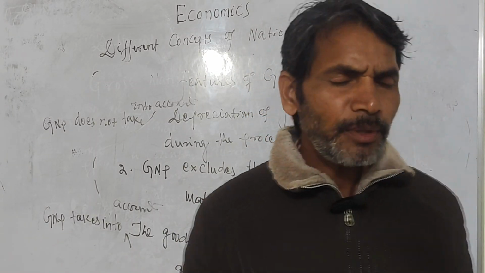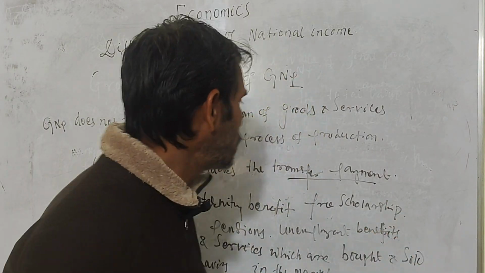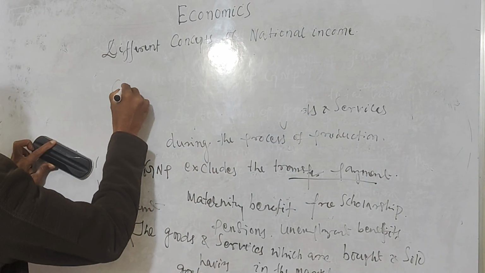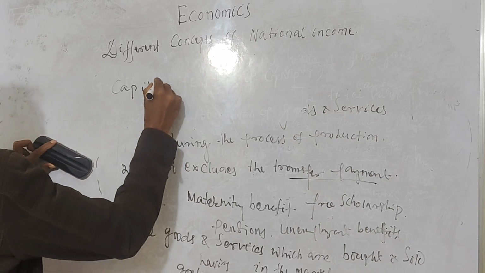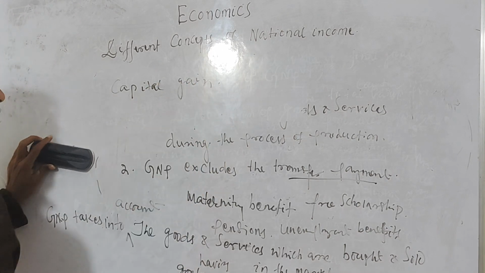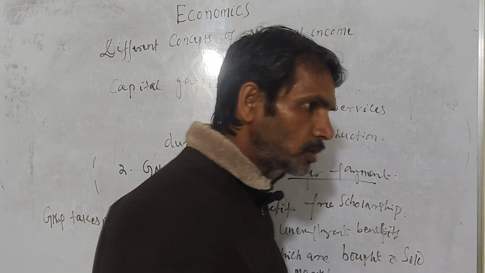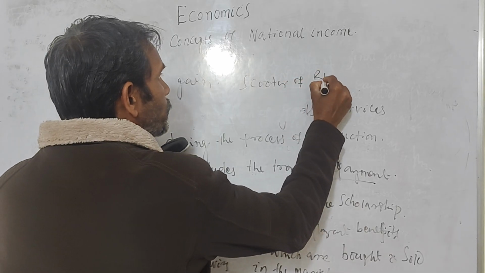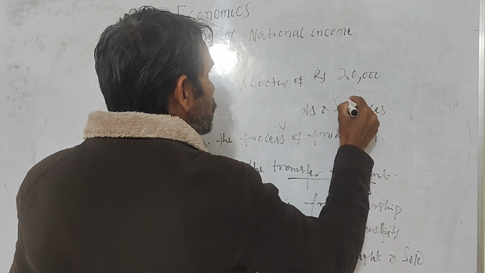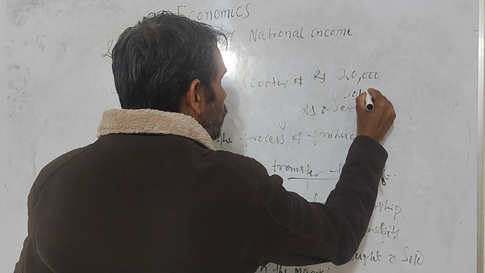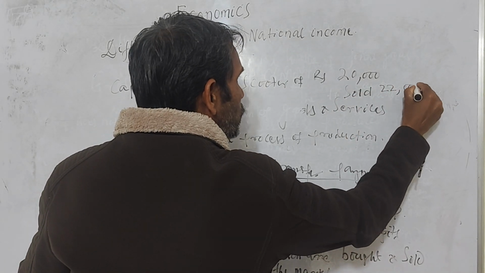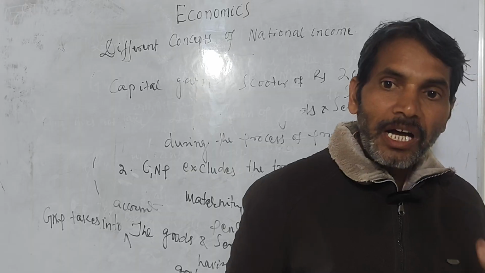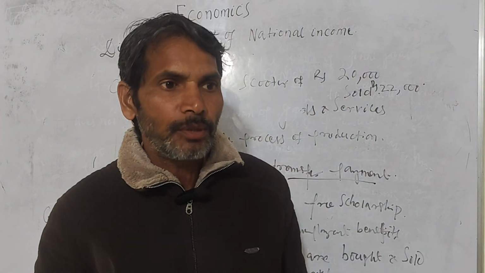Again, the GNP does not take into account the capital gains. Fourthly, another feature is capital gains. What is a capital gain? Suppose a scooter of rupees 20,000 was sold for 22,000 rupees. Then that 2,000 is not taken into account in case of GNP. While calculating GNP, these are excluded.